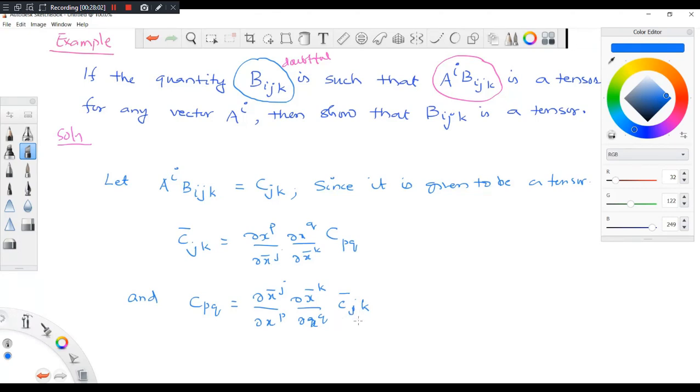Is it okay? So will it work? So if you put this here, what I'm saying is that you put C_pq here and C bar jk here and take the difference and see the nature of this one.